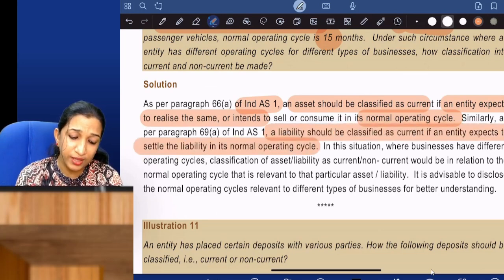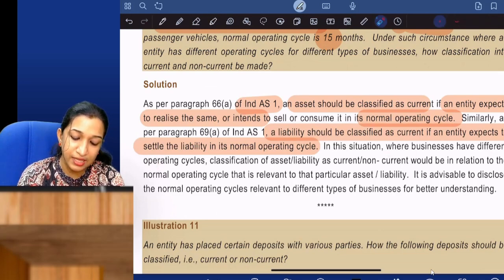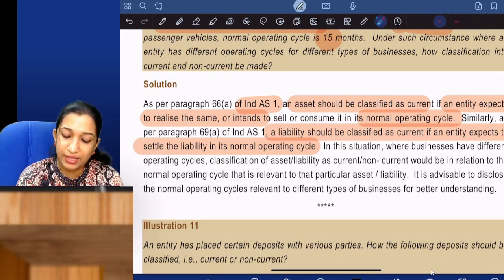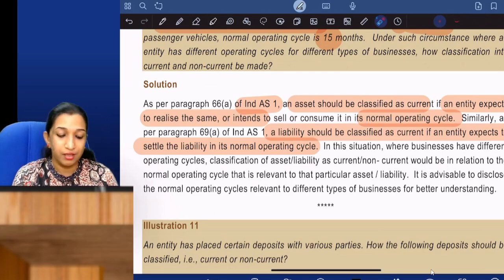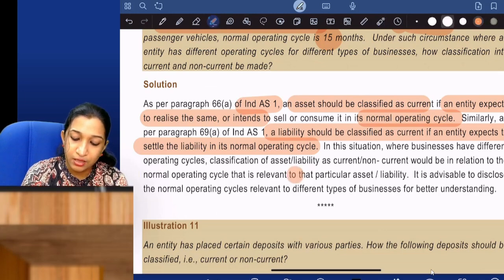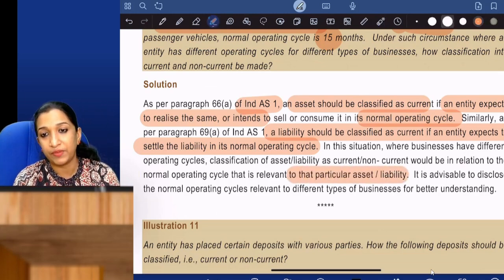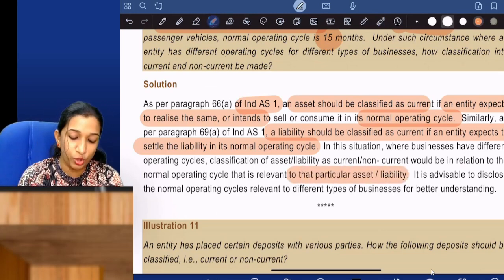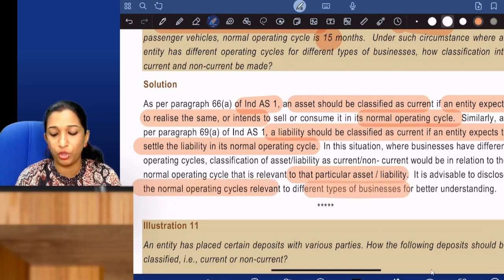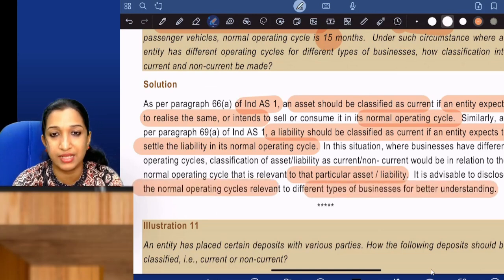In this situation, where businesses have different operating cycles, classification of an asset or liability as current or non-current would be in relation to the operating cycle that is relevant to that particular asset or liability. It is advisable to disclose the normal operating cycles of both the different businesses for better understanding.